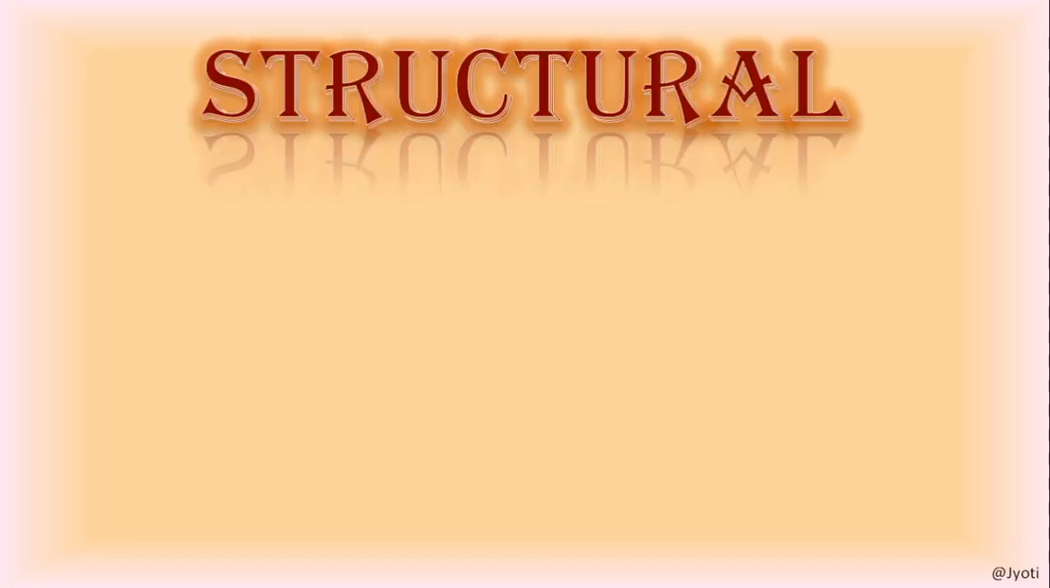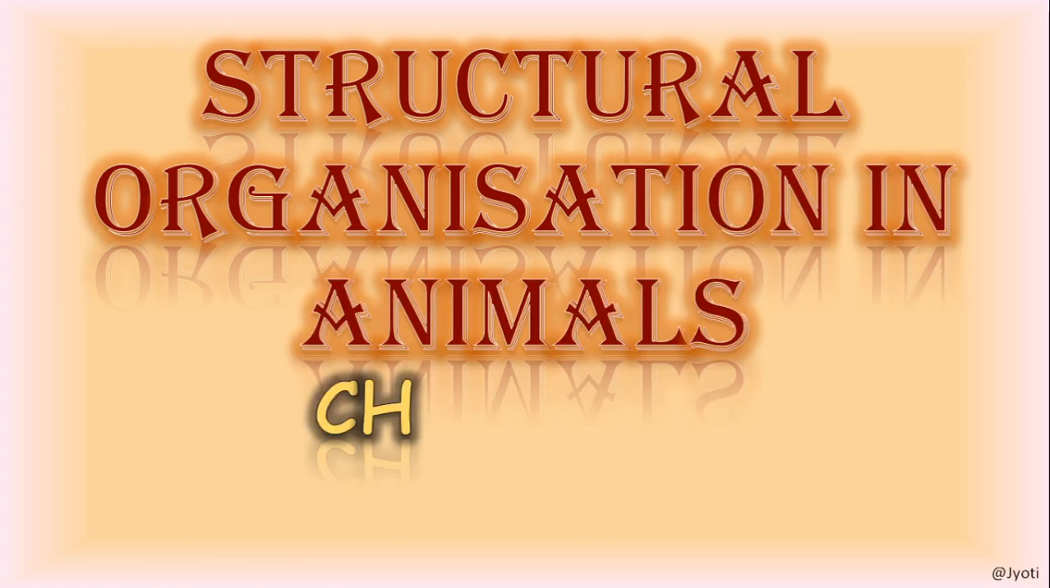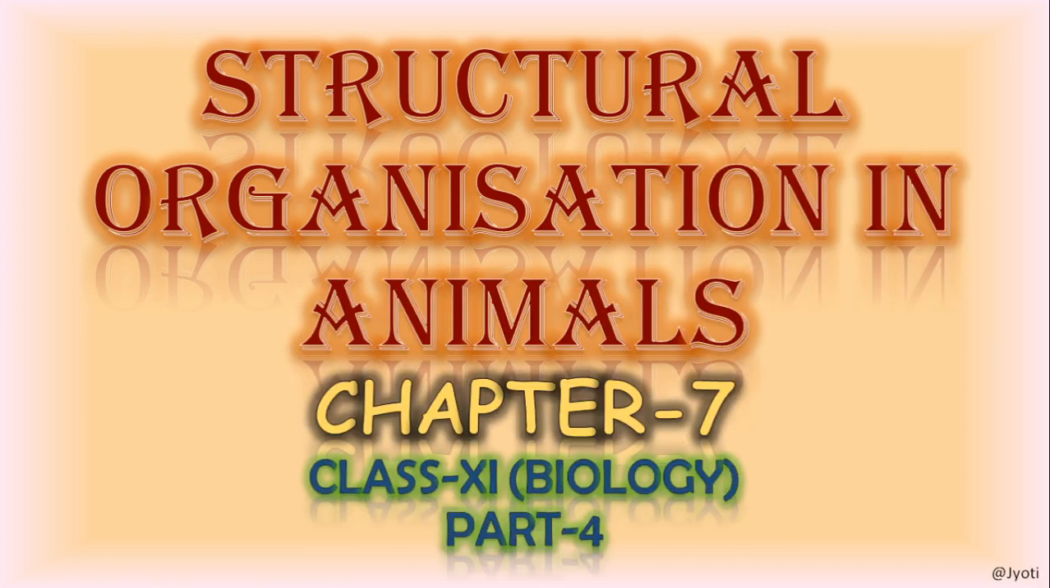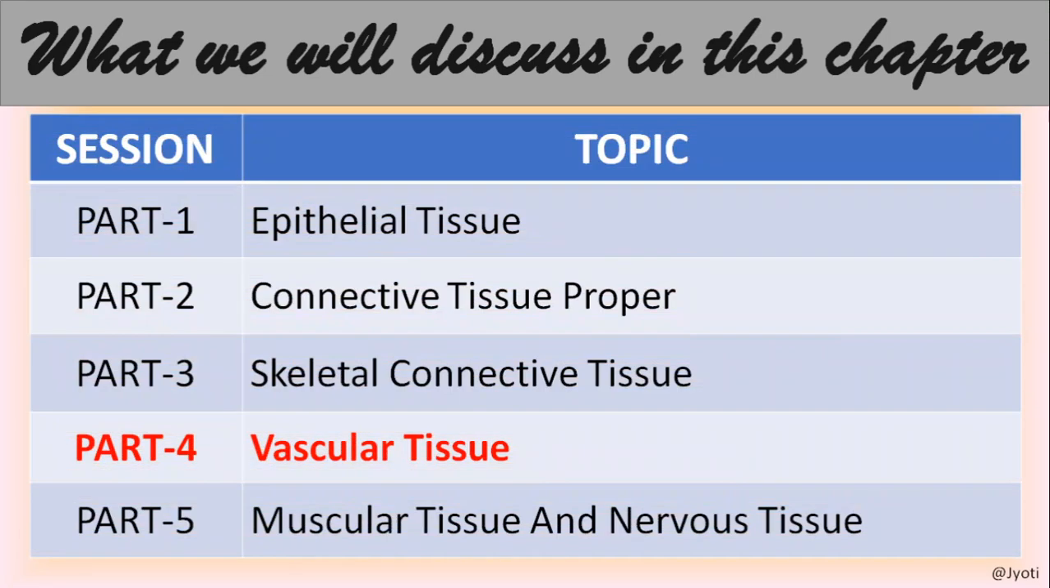Welcome everybody. We are discussing the chapter Structural Organization in Animals. This is chapter 7 of class 11th biology. We have discussed up to the skeletal connective tissue. Connective tissue is of three types: connective tissue proper, skeletal connective tissue and vascular tissue. Today we will discuss the vascular tissue.